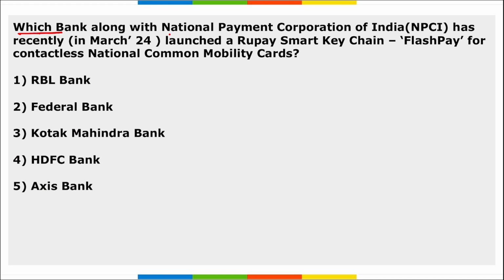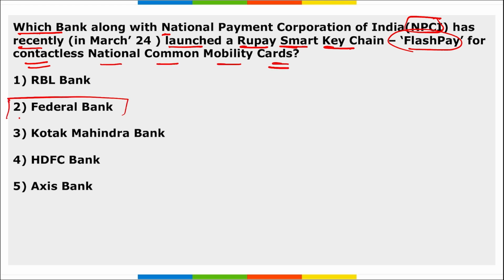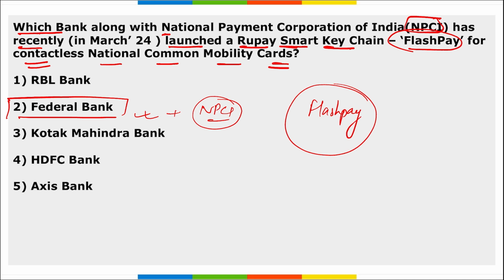Next is, which bank along with NPCI, that is National Payments Corporation of India, has recently launched a RuPay Smart Keychain, that is Flash Pay, for the contactless National Common Mobility Card? It is Federal Bank, right? Federal Bank along with NPCI launched the RuPay Smart Keychain. The name is Flash Pay, right? And it was for the contactless National Common Mobility Card.